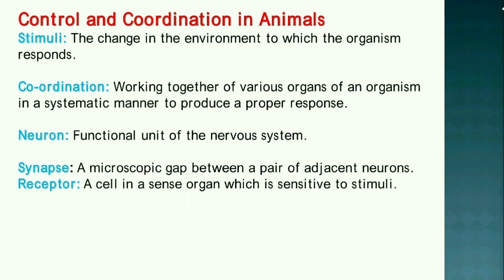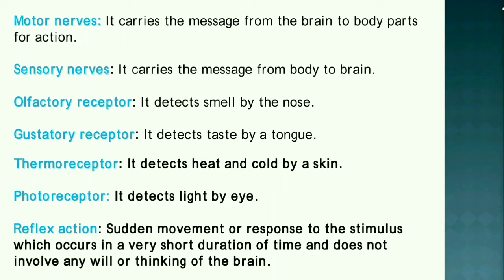Neuron is the functional unit of the nervous system. Synapse is a microscopic gap between a pair of adjacent neurons. Receptor is a cell in a sense organ which is sensitive to stimuli. Motor nerves carry the message from the brain to the body parts for action. Sensory nerves carry the message from the body to the brain.